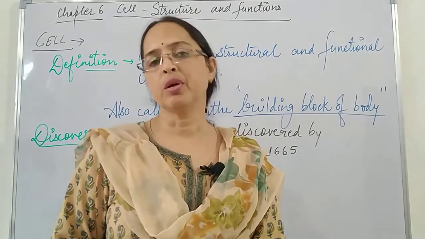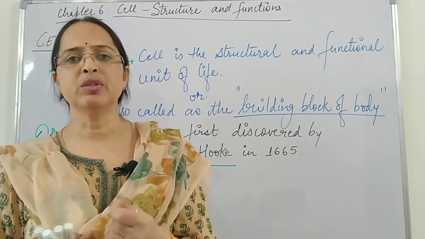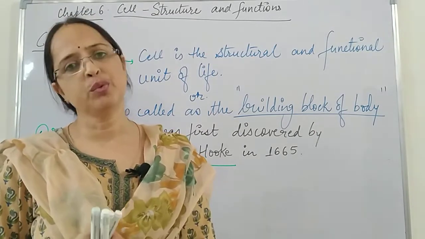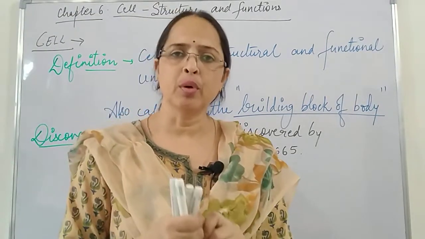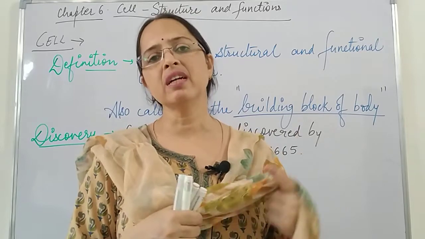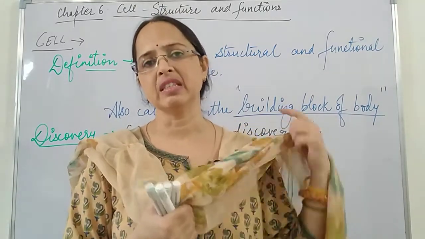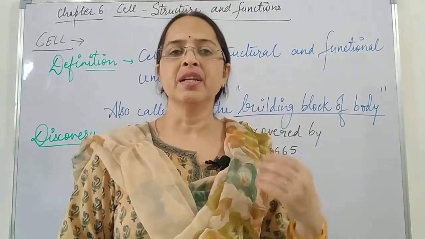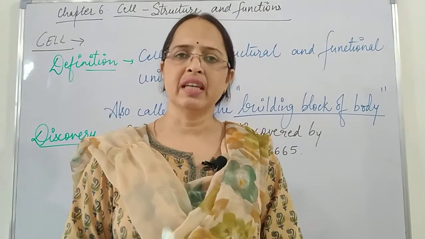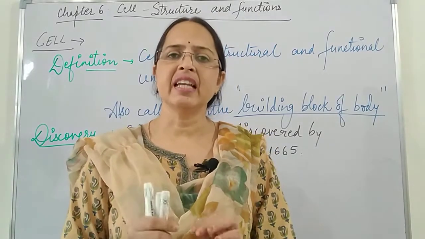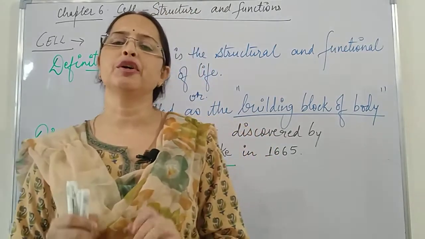But when we talk about some minute algae, some are unicellular. So that means a living organism's body varies from a single cell to many cells. It is a combination of a single cell or many cells. Now what is a cell? We say that a cell is the smallest structural and functional unit of life.